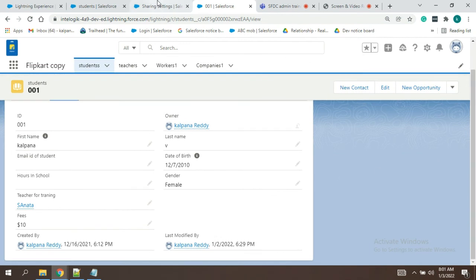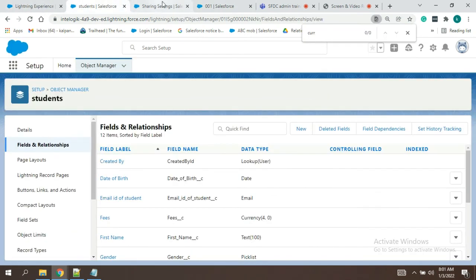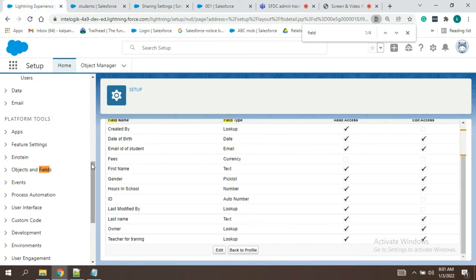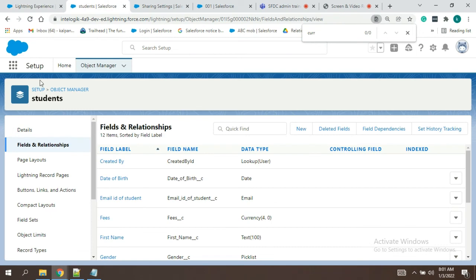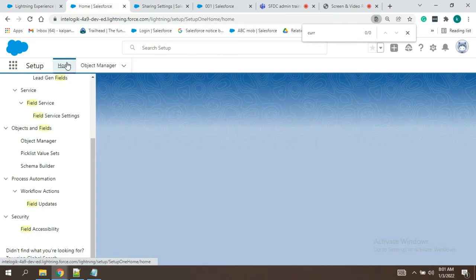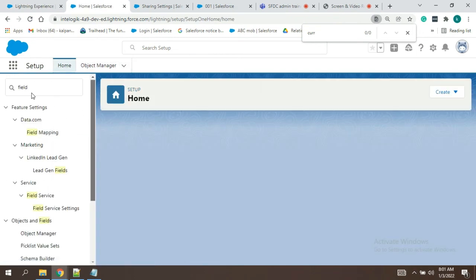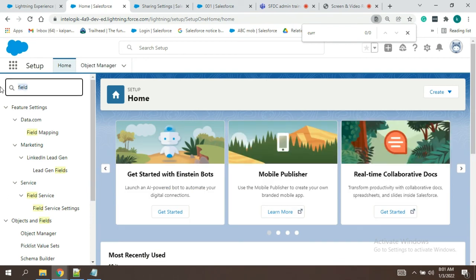I'll log in as Tom and see whether, even when we provide read and write access, we can edit.